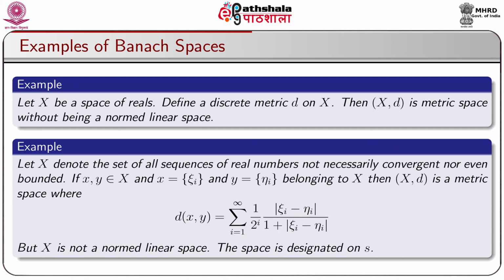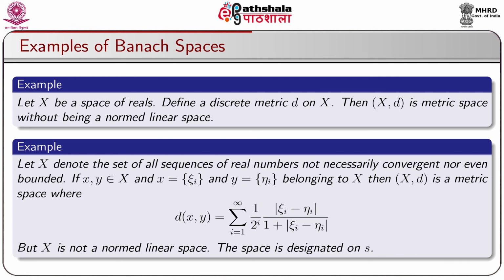Let us take another example which is a metric space but not a normed linear space. Let capital X be a space of reals, define a discrete metric d on X, then (X, d) is a metric space without being a normed linear space. Now, we shall take another example which is not a normed linear space but a metric space.